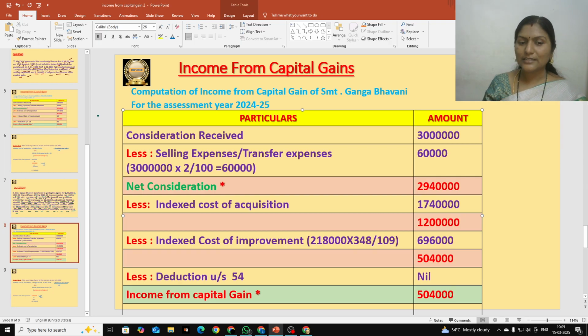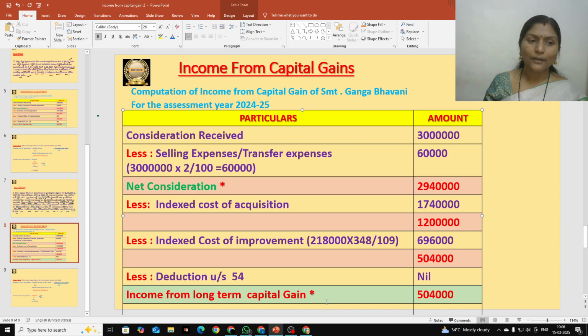So we should treat it as income from long term capital gain. If you want, you can write here income from long term capital gain. If you don't want to mention it, you can also mention income from capital gain, but it is long term capital gain. Hope this is clear.